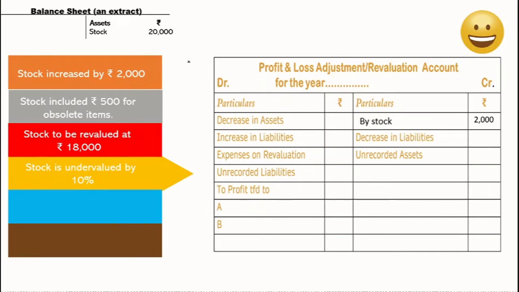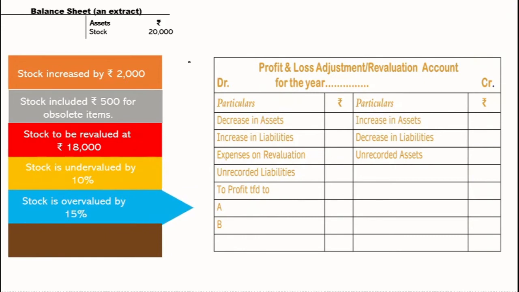Next one is, stock is overvalued by 15%. Now it's a point that stock is valued more. That means we have to reduce the value of stock, and reduction in the value of stock is a decrease in asset, and therefore this 15% of 20,000, which comes to 3,000, will be recorded on the credit side.